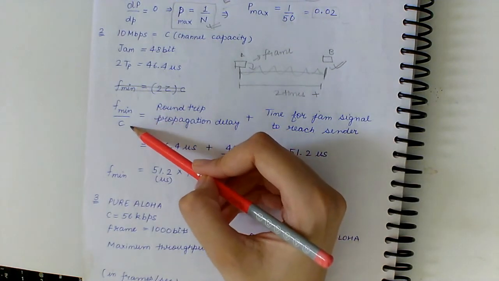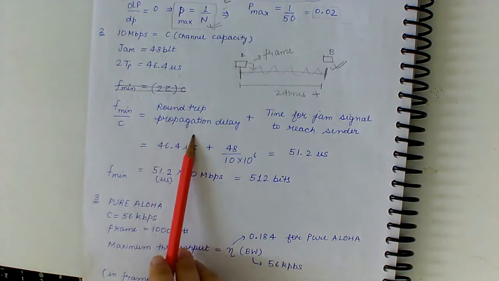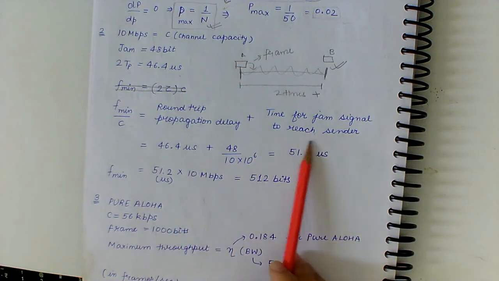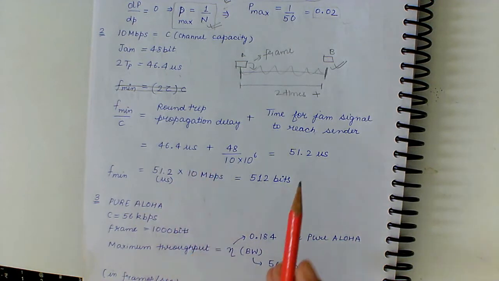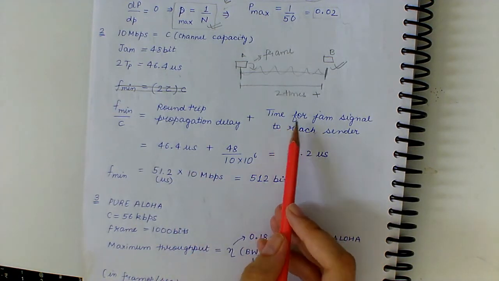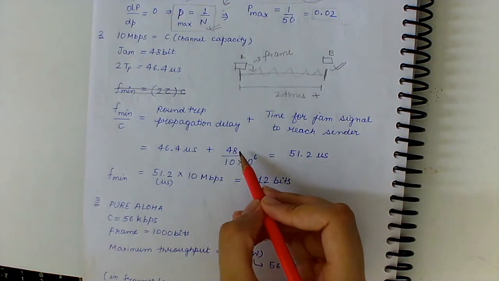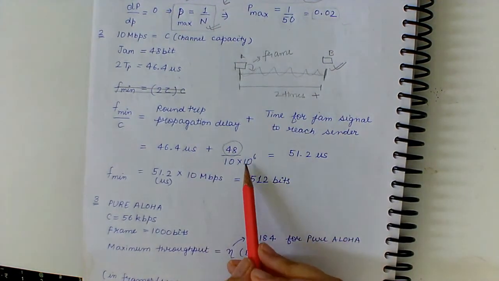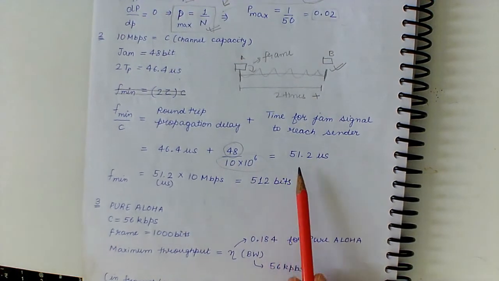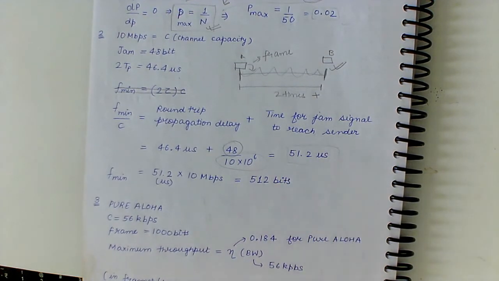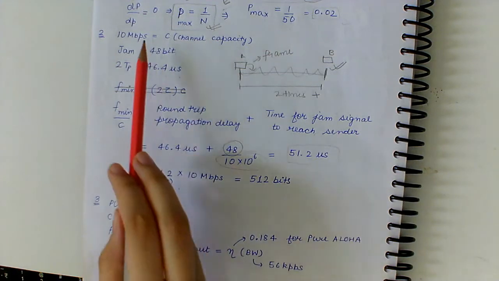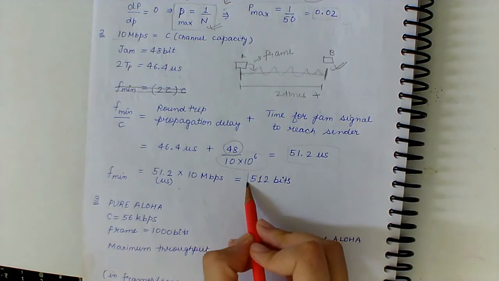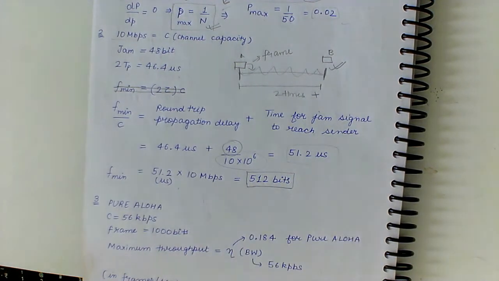So the minimum frame size divided by C, that is the channel capacity, is given by round trip propagation delay, that is 46.4 microseconds, plus the time for the jam signal to reach the sender. This is the size of the jam signal and this is the channel capacity. So we get 51.2 microseconds. So F minimum is given by 51.2 into the channel capacity 10 Mbps, and we get 512 bits.